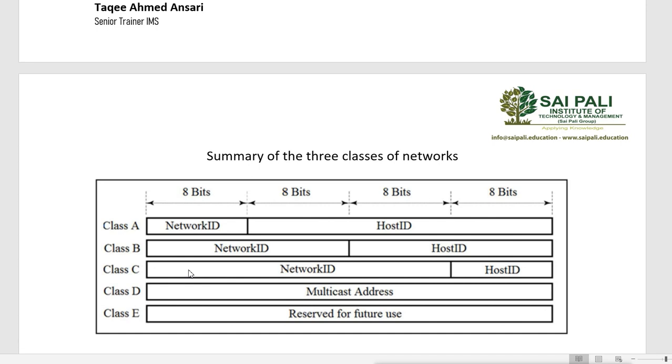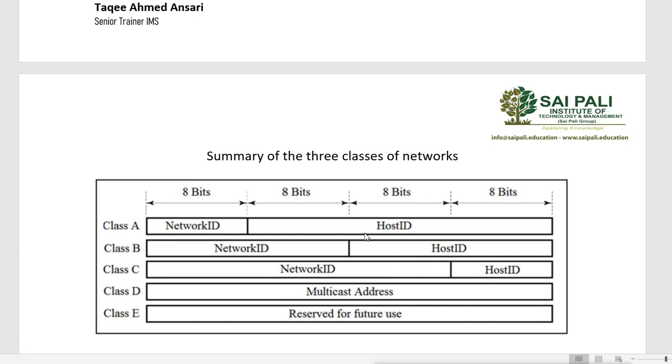For dividing them based on size, they made these networks, these addresses, these classes, and they made these classes into two parts. So when you talk about the classes of addresses, it is divided into two parts: network ID and host ID. All the IP addresses from 0.0.0.0 to 255.255.255.255 are divided into classes based on this separation of two, that is network ID and host ID.